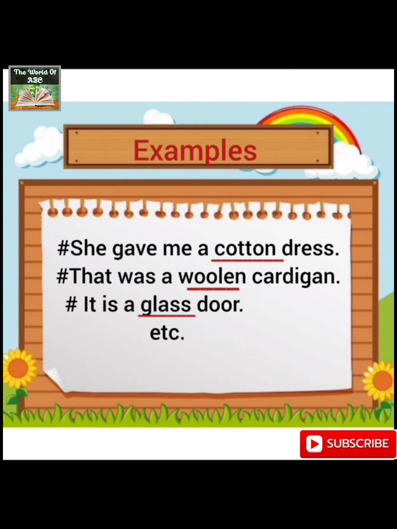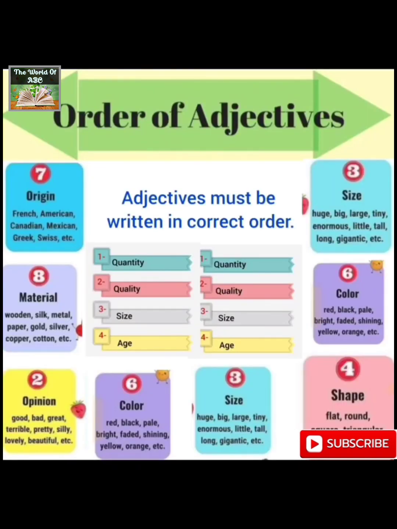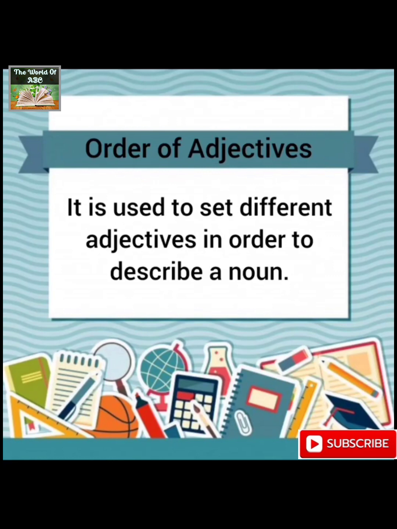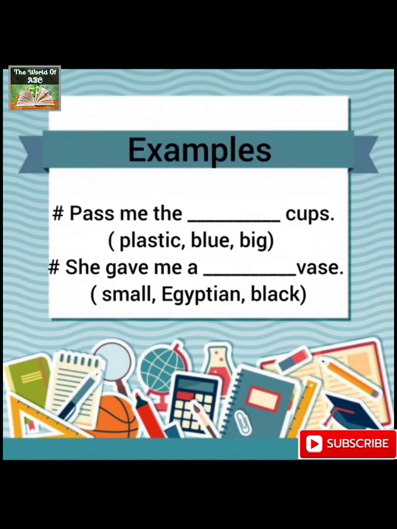It is a glass door. Now, glass is again a material, and we can form different things from this material. Order of adjectives means to put proper adjective at proper place to make a correct sentence. So, order means sequence. It is used to set different adjectives in order to describe a noun. Let's suppose an example is there in front of us. Pass me the dash cups.